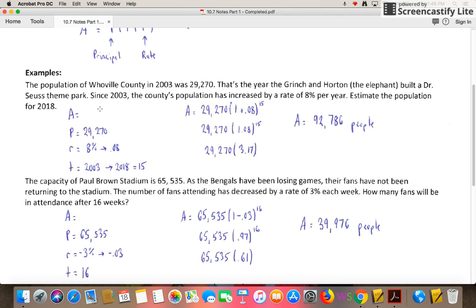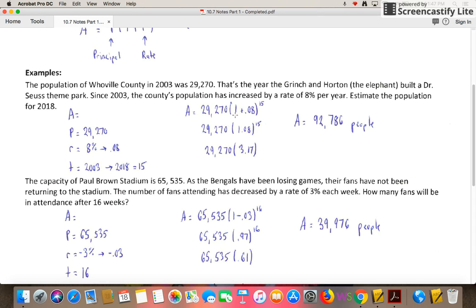So with that, let's start to plug this in. A is equal to our principal, which is 29,270, times 1 plus our rate. Our rate is 0.08, that's our percentage, all to the T, which is going to be 15 because we're talking about 15 years. Now, we can't really type that all in the calculator at once, so here's what I would suggest.